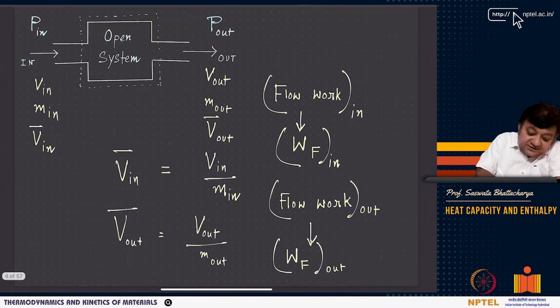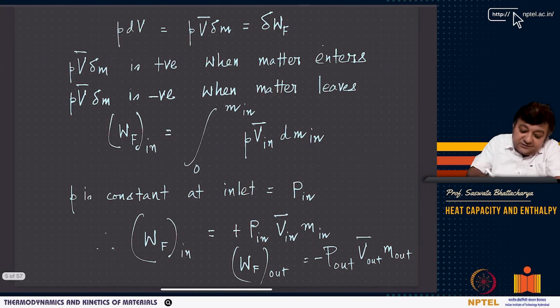Now you see, when you are pushing in some matter, you are applying some pressure, P in. So there is a P inlet. So you can call P V bar dm a state function.